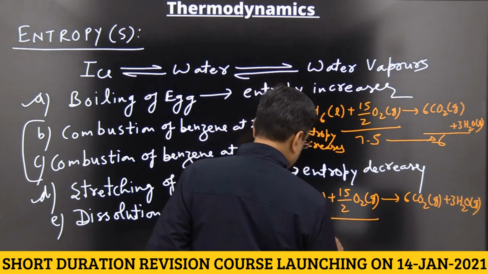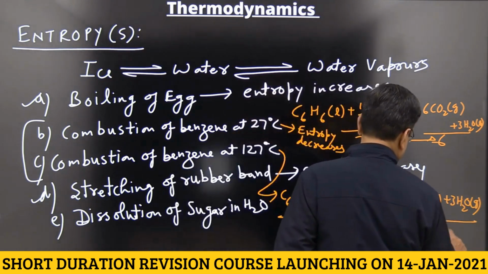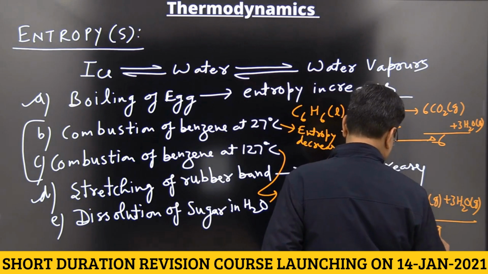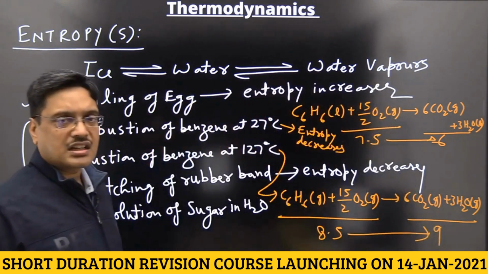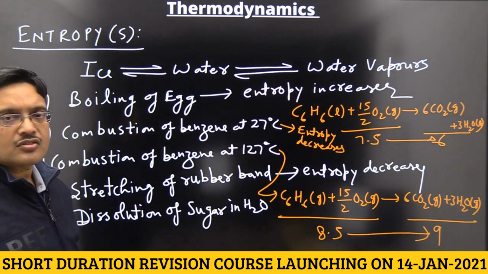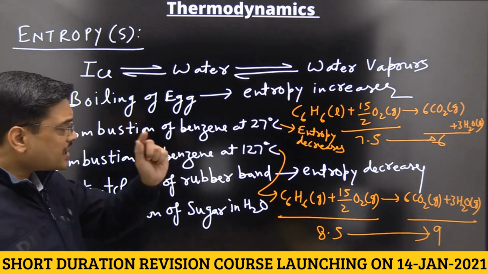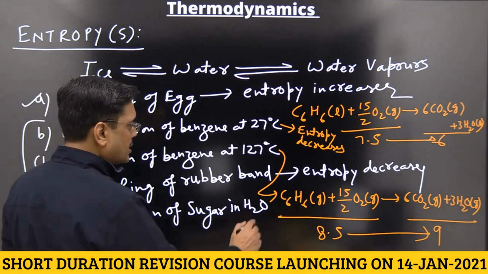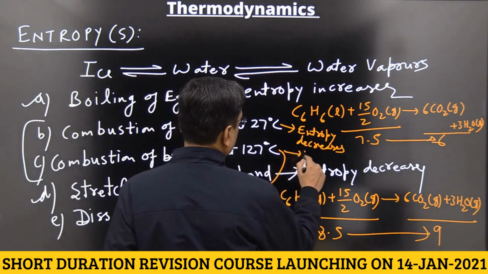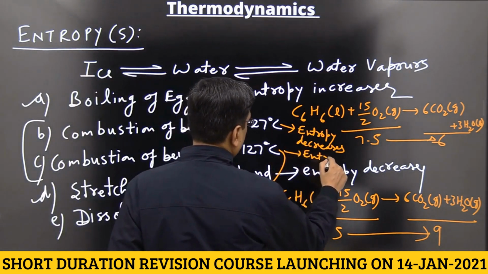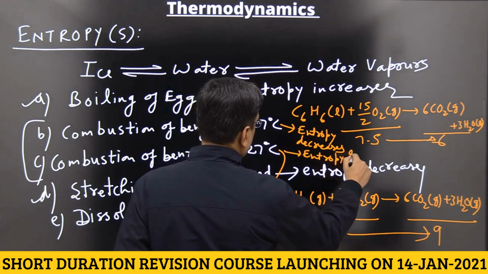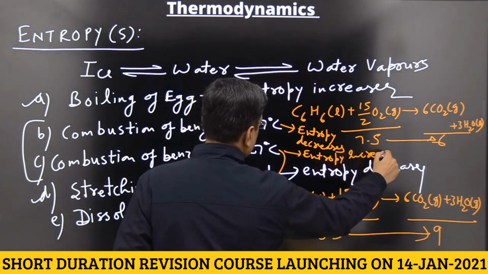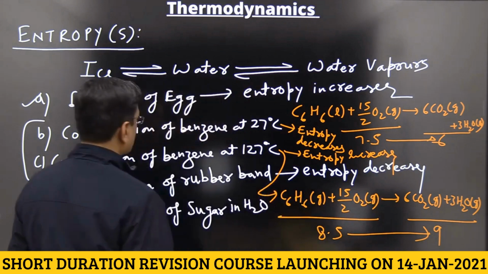Here the total number of moles is 8.5 on one side and 9 on the other. So it increases because all are present in the gaseous state. So the physical state of each reactant and each product is most important. So here entropy increases. So these are the theoretical questions.